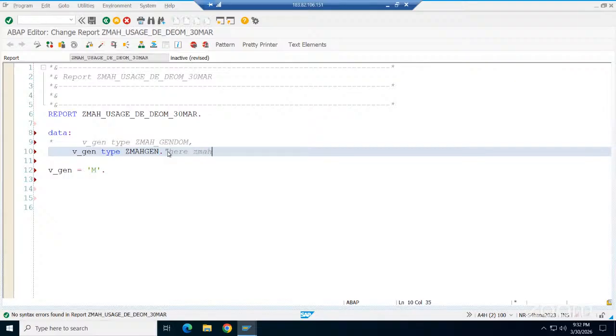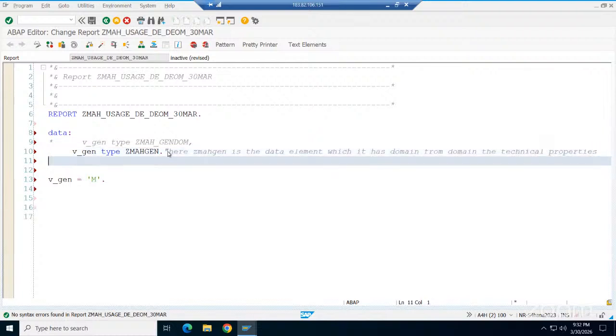Here ZMAH is the data element, which has a domain. From the domain, the data element gets the technical properties: data type, size, and length.